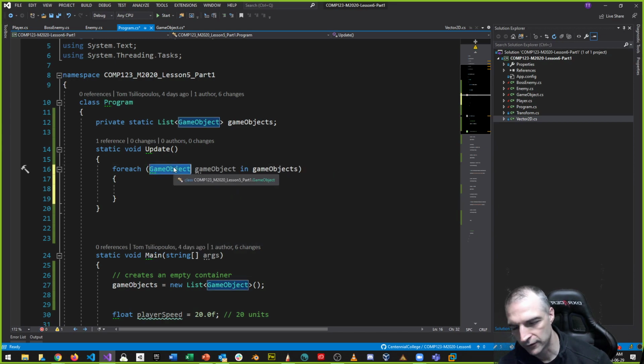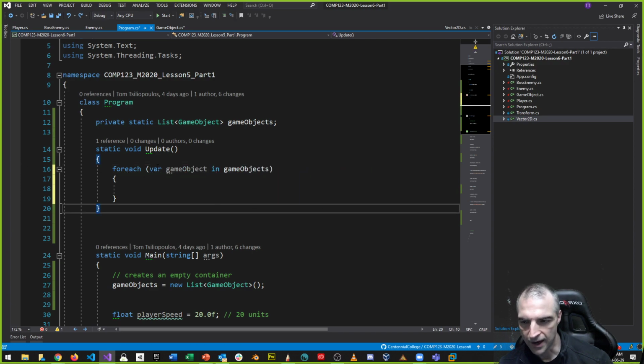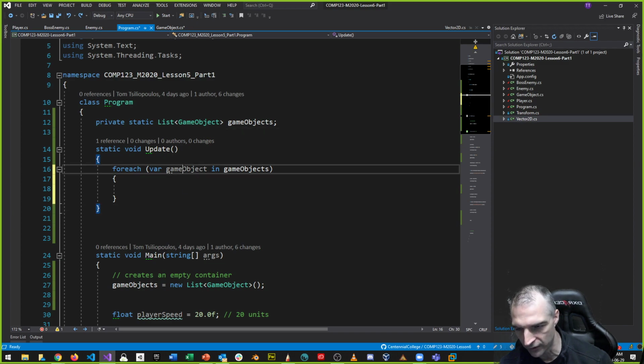The var keyword, if you haven't learned what that is, says, hey, I don't know what type this is. That's what var means in C#. Can you figure it out? And what C# will do is use something called type inference to figure out this type. If I hover over the var keyword, it actually figured out that gameObject should be a game object type. I could call this, by the way, anything I want. I can call this, like, Tom.